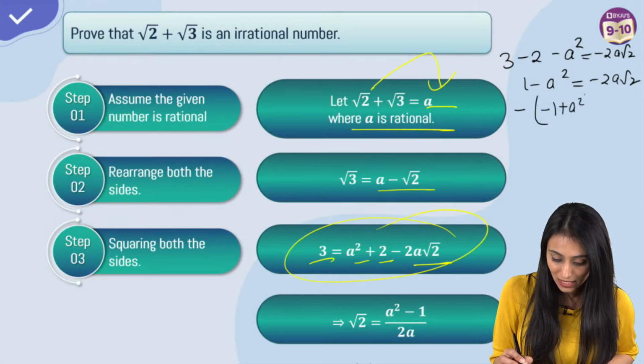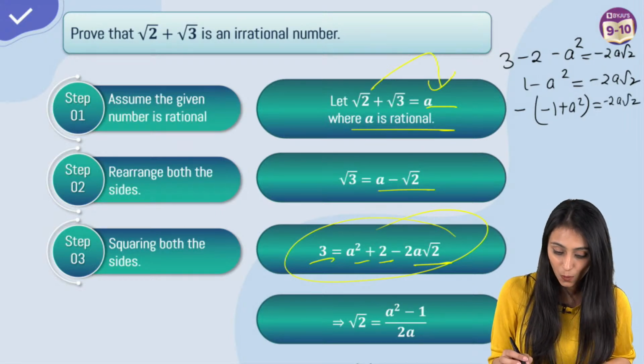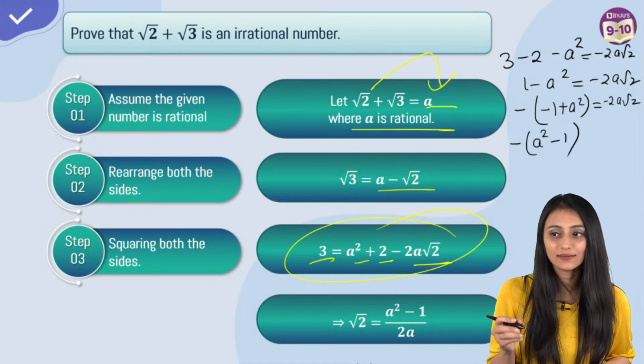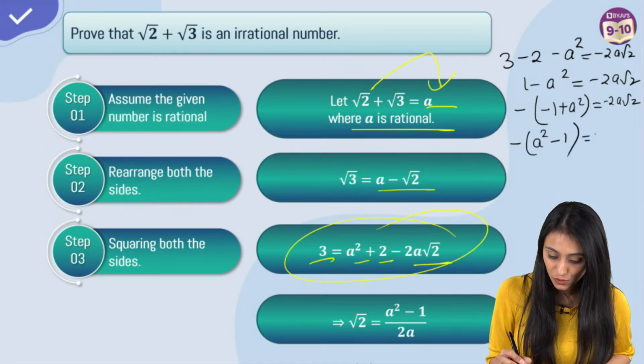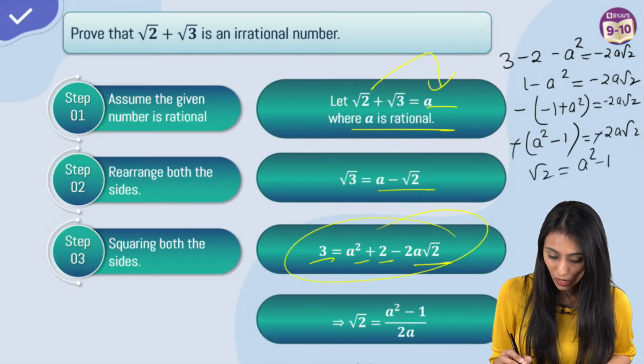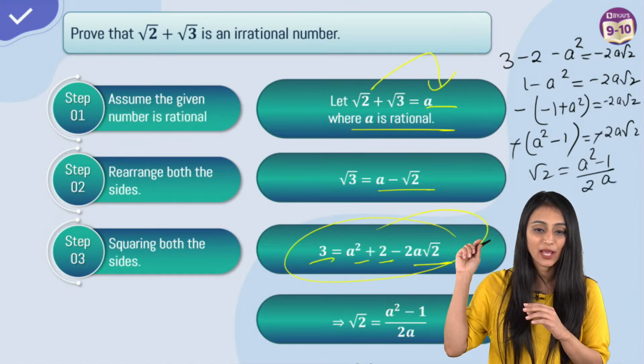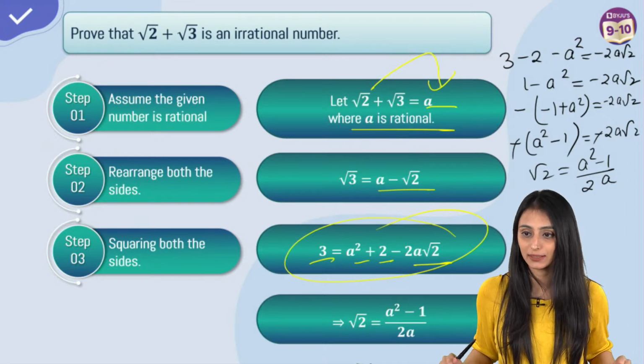Minus 1 plus A square, signs will change, minus 2A root 2. Now, can I write it like this? Minus of A square minus 1, same thing, right? It's equals to minus 2A root 2. Minus minus cancelled, and here root 2 would be equals to A square minus 1 by 2A. Any doubts still here? I hope this step is clear to everyone.